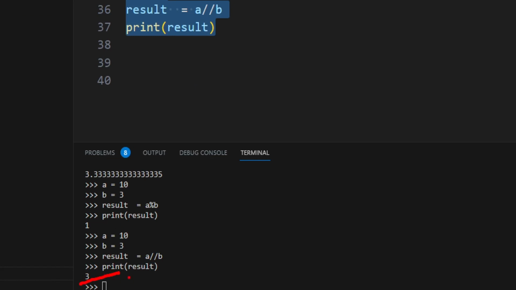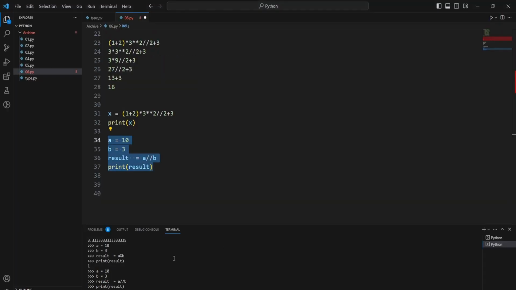Actually the result was 3.3, right? 3.33, something like that. But as the name suggests, it only printed the integer value, it did not print the decimal value.